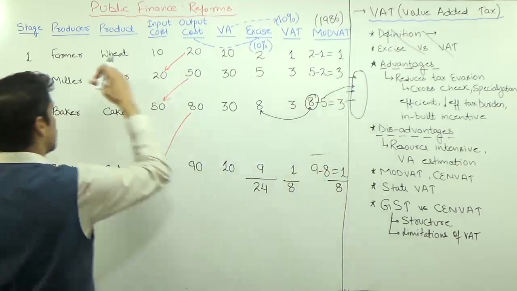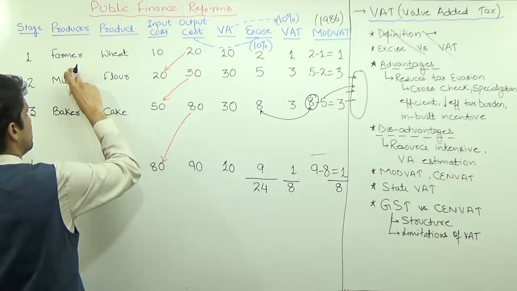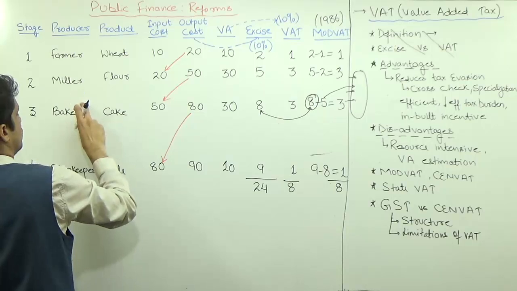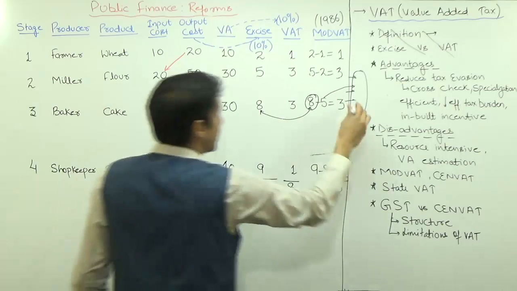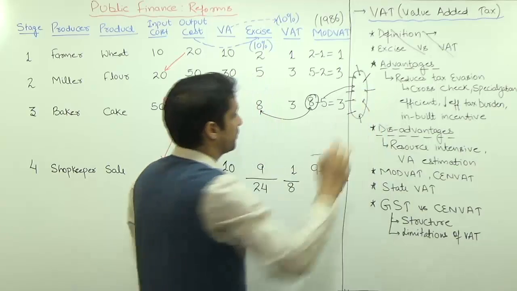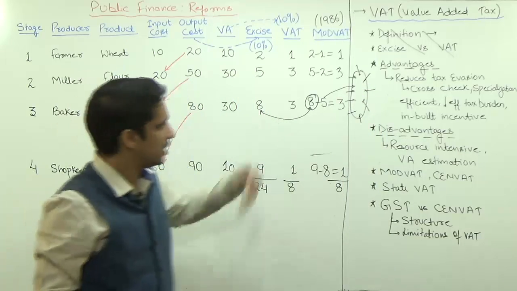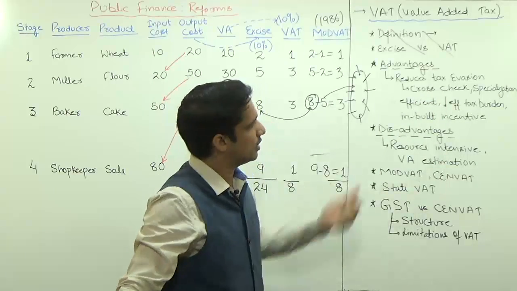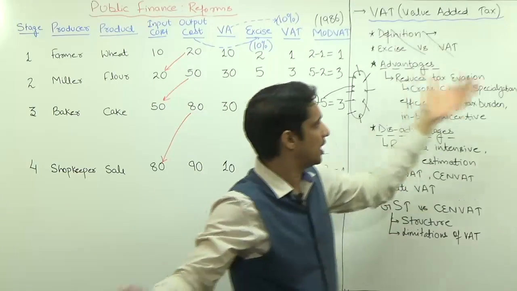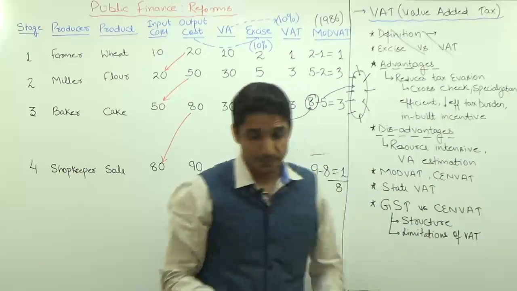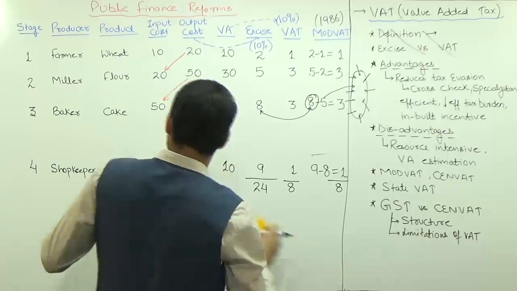They can cross check what was the value of the output of this miller, what is the value of the input of this baker, and what is the output value of this baker. All these things can be cross checked. So more information will come to the tax officials, and they can cross check it anytime. So this is one advantage, and when they have the option of cross check, it reduces the tax evasion.